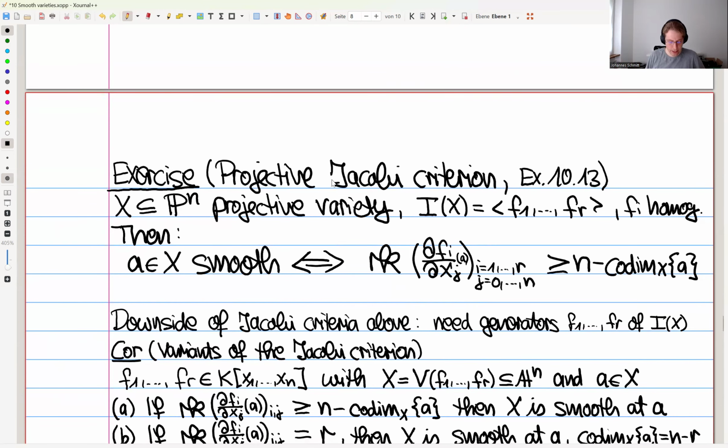And if you want to tackle this exercise, exercise 10.13 in the script gives some more hints.